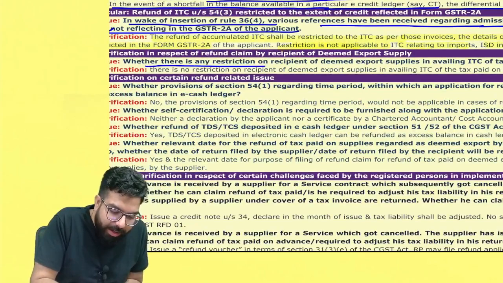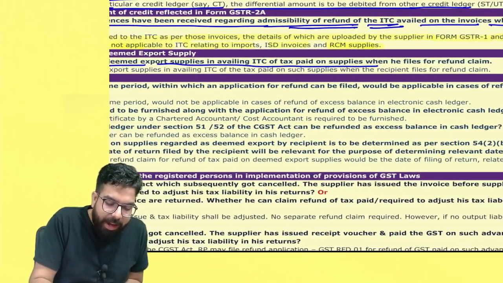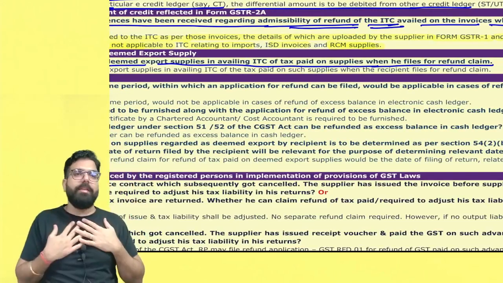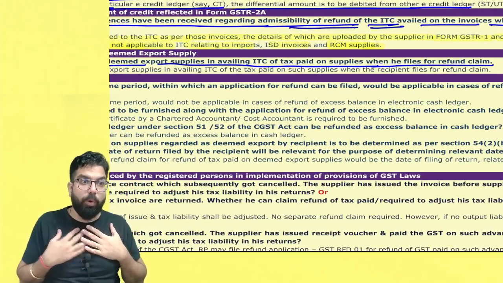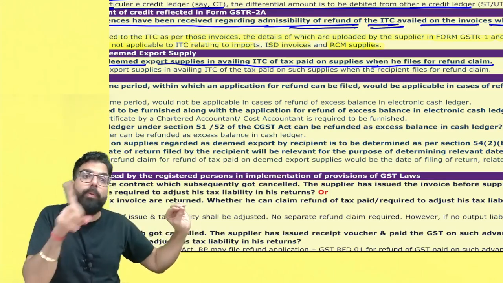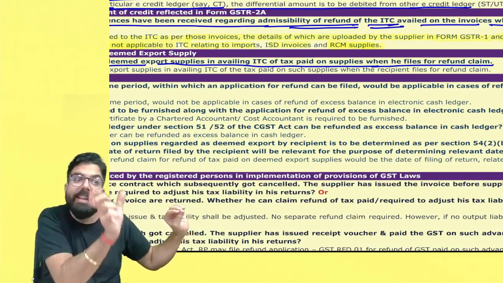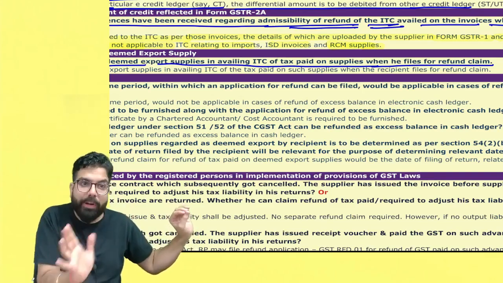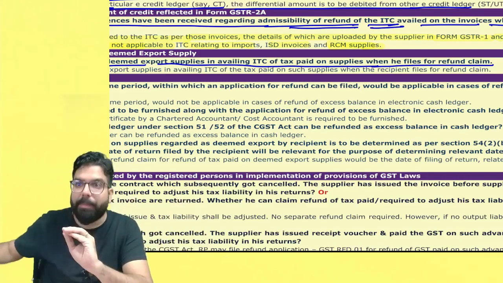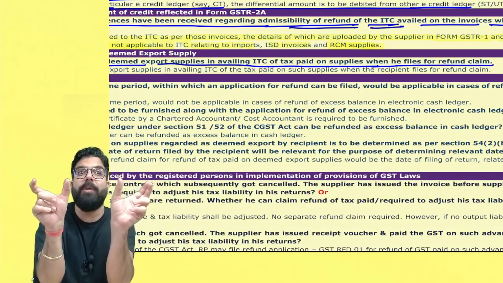The next one over here is the clarification. Sir, whether there is any restriction on the recipient of deemed export in availing the ITC and on supplies when he files for refund claim. So I am the recipient of deemed export. I paid the tax to the supplier. Now when I file the refund application, the amount will be debited in my e-credit ledger. So sir, can I take the credit? First, can I take the input tax credit? There is no problem, absolutely. If you have gone ahead and paid the GST to the supplier, please take the input tax credit, because when you are filing the refund application, the amount will be debited.